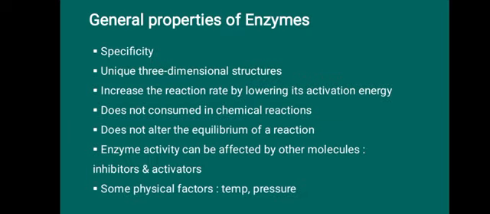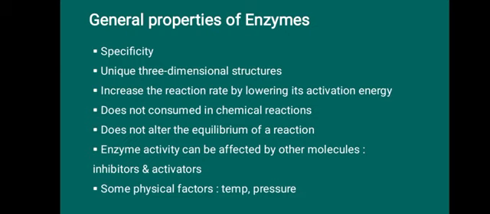Enzyme activity is most of the time affected by other molecules like inhibitors and activators. It is also affected by physical factors like temperature and pH. Here there is a mistake: instead of pressure, we have to consider pH. For every enzyme there is an optimum pH and optimum temperature. If the pH or temperature is increased or decreased from its optimum value, we see a change in enzyme activity.